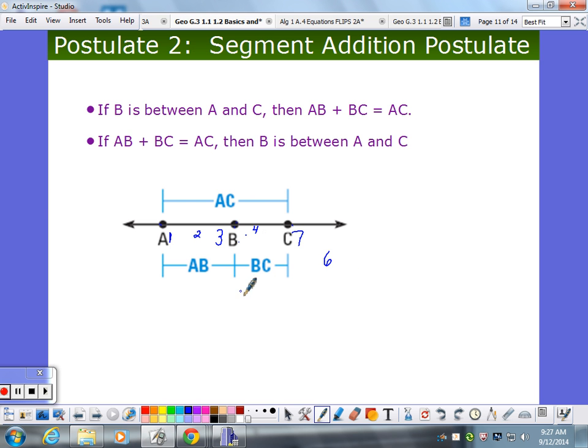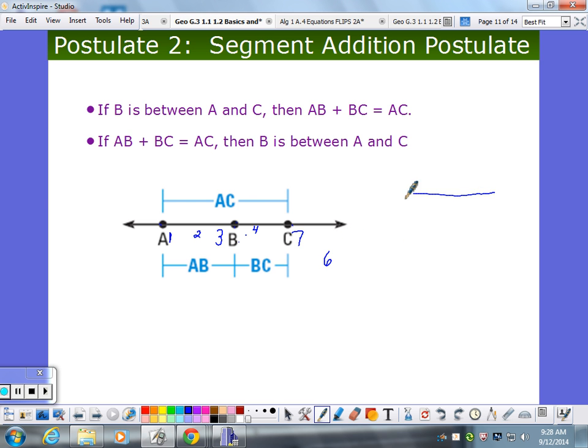It could be nothing. So we know about distance, so the idea is to try and build on it if we can. So we're using postulate 1 here because we know that distance, and we know that distance, and we're adding them together. It basically says you can add distances together to get another distance. So it's building on postulate 1.